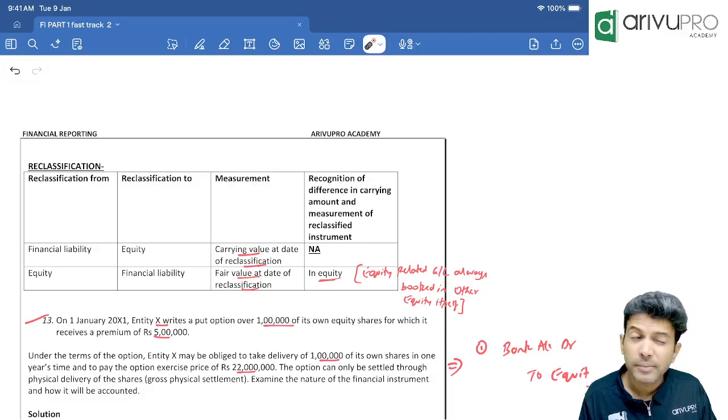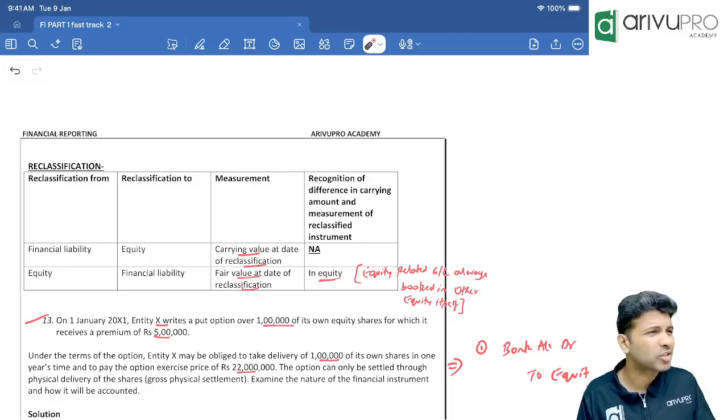Advait. We can't bifurcate the number of shares. The denomination. I didn't understand your question. One to three is the carrying. Okay. No, we don't have to find out the number of shares over here.